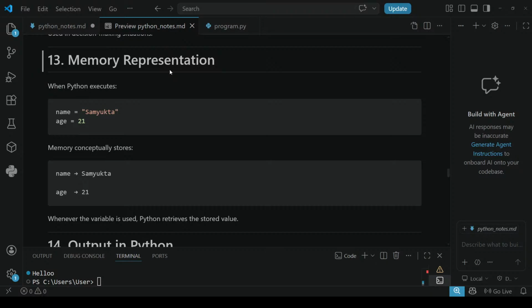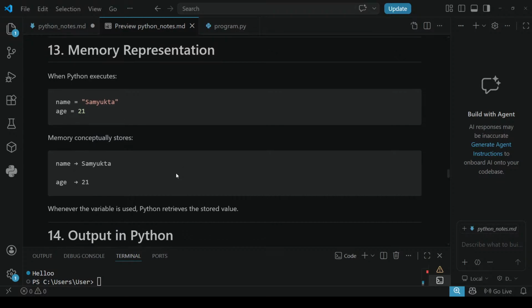Memory representation means this is name, it is a variable. Age is also a variable. Samyukta and 21 are the values for these variables. In name, Samyukta is stored. In age, 21 is stored. Memory will store the values present in these variables, like name is Samyukta, age is 21. It will store automatically, and whenever you want that, it will retrieve. Retrieve means to take out and give back what is stored in it.